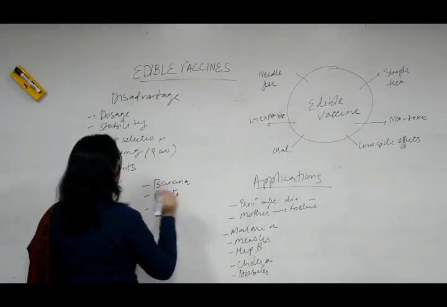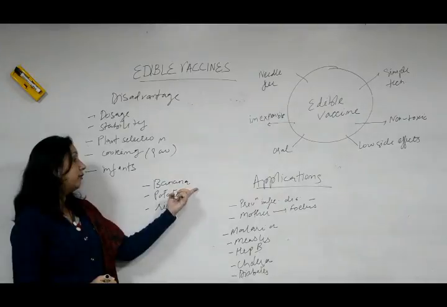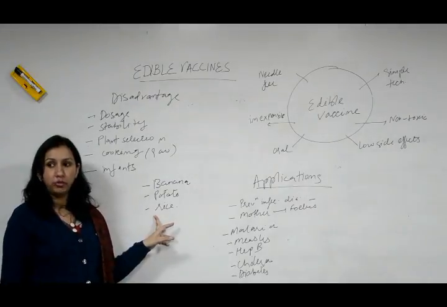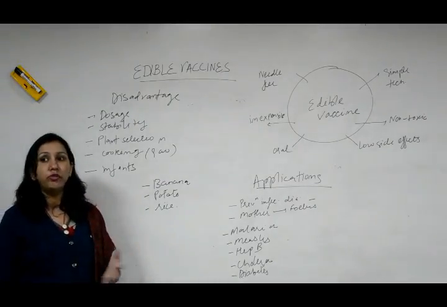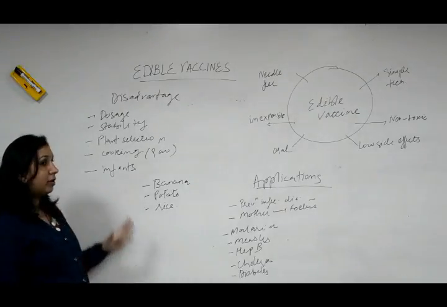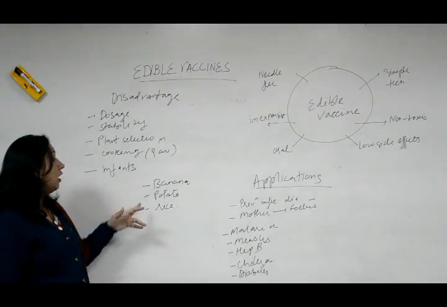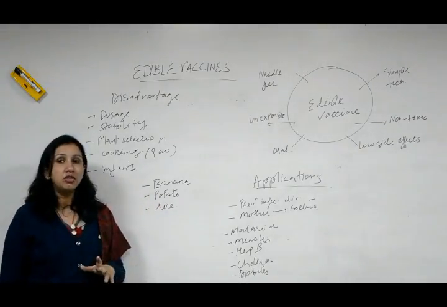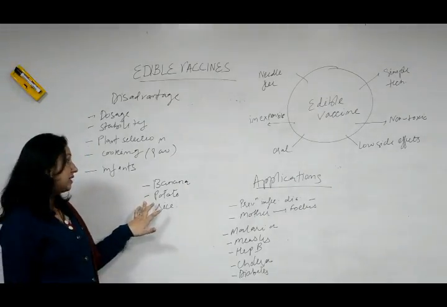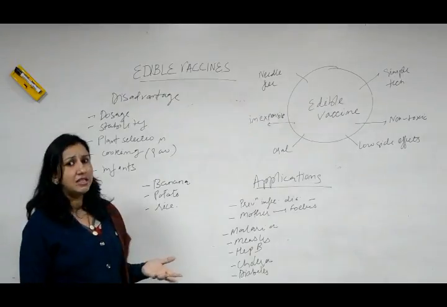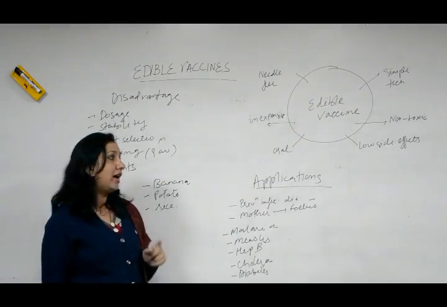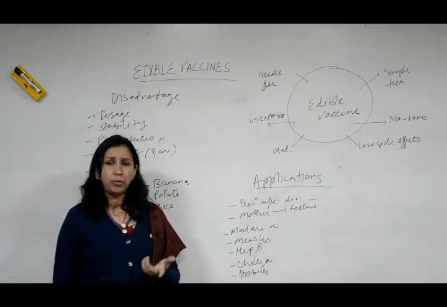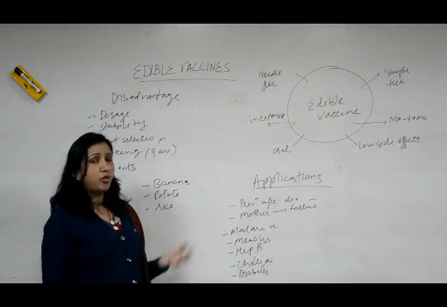The plants which were used for producing edible vaccines were banana, which was most common, potato, rice, etc. The most commonly used plant was banana, after that potato, and later on rice. As we know that rice is a staple crop all over the world, so it can be transported to various parts of the world to be used as an edible vaccine in cases of war, flood, etc. Potato can also be used, but it has to be used in its raw form. This is the main disadvantage of using potato as an edible vaccine. Banana is most commonly used because it is easily available, but the main disadvantage of using banana as edible vaccine is it has a long lifespan of nearly 1.5 years, and it is easily destroyed after 1 or 2 days.